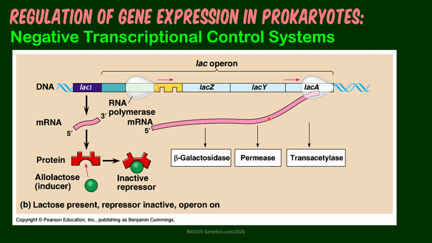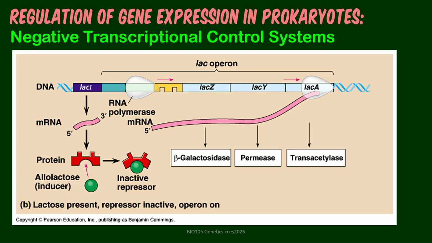And out of this mRNA, we can have the enzymes beta-galactosidase, permease, and transacetylase. Beta-galactosidase is intended to catalyze the breakdown of lactose to glucose and galactose, while permease is responsible for its transport.